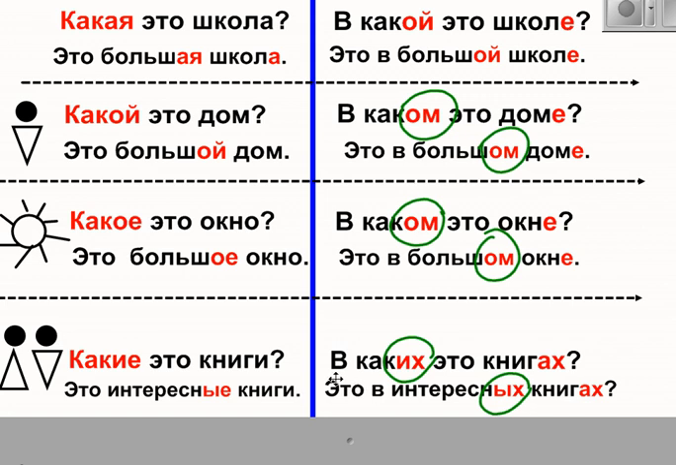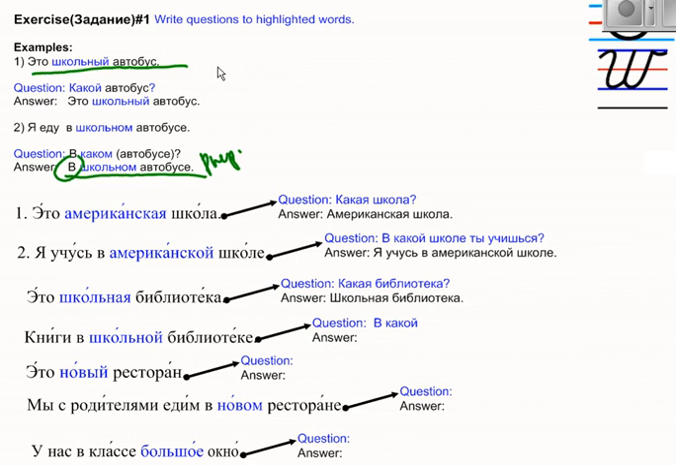And if we look at the plural, you see that in prepositional case, the question for prepositional case is в каких это книгах. So, ые changes to их, and ие changes to их. And we agree that here you have ах at the end. At home, please try to write questions to highlighted or to the blue lighted words. So you have several examples.